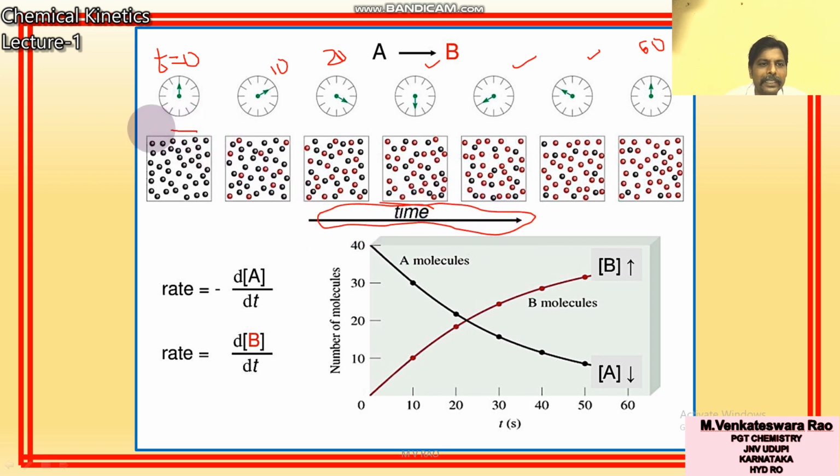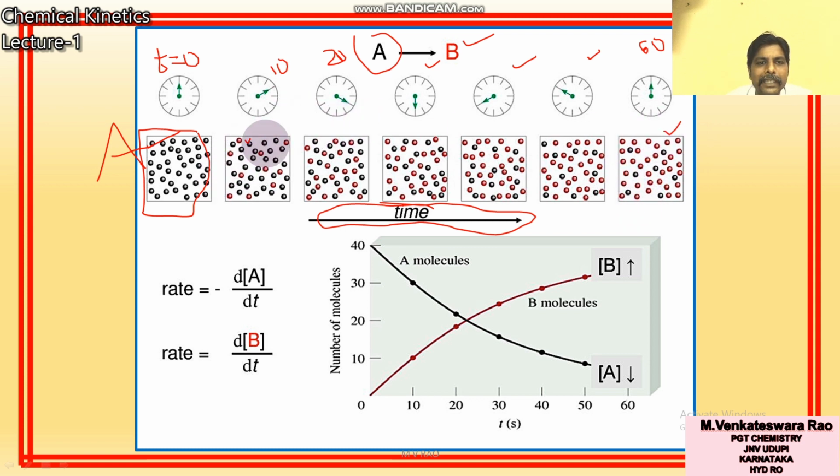In the first case, initially all are reactant molecules, that means A, only molecules of A. As time proceeds, some of the reactants are converted into products. You can find some red molecules in this, that is B. Here the number of B molecules has further increased, here more. So after 1 hour the number of molecules of B has increased.